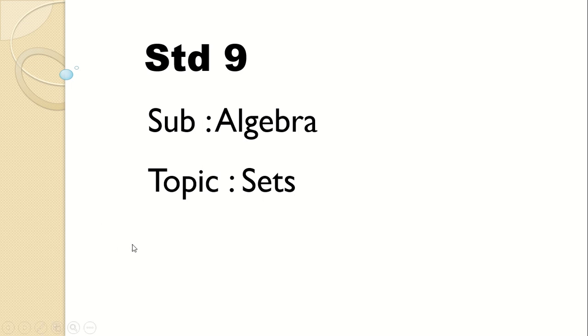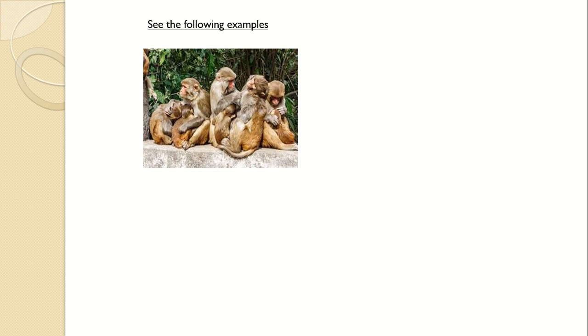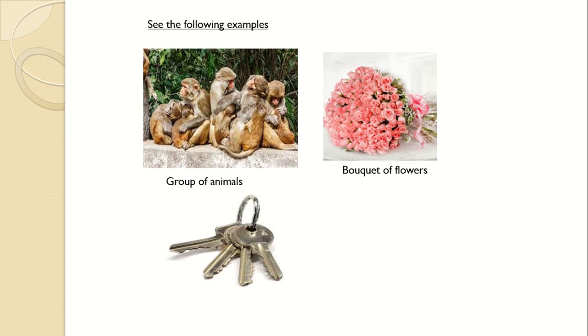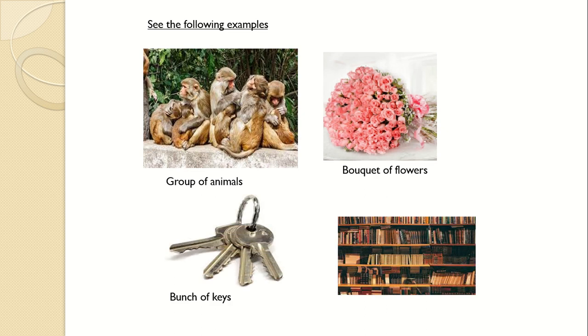Now, when we hear the word sets, definitely you have heard this word before, right? There is some idea that comes to your mind. A set of something means it has to be some sort of a collection, right? So here I have few examples in front of you. First one is set of animals. There are few monkeys there. It's a group of animals, right? Group of monkeys. Next is bouquet of flowers. Next we have bunch of keys, and next we have library of books. So you can see all four are some sort of a collection.